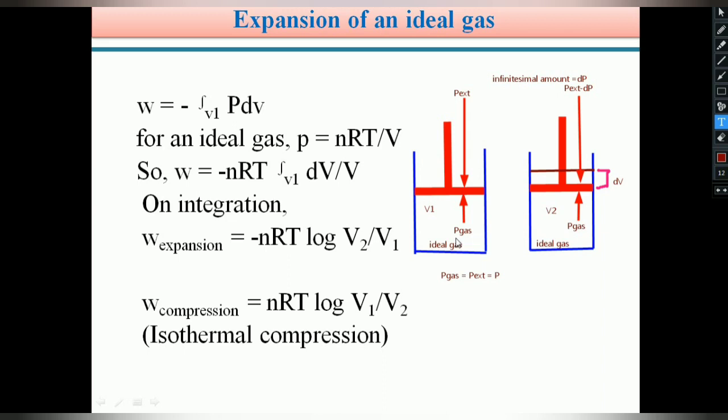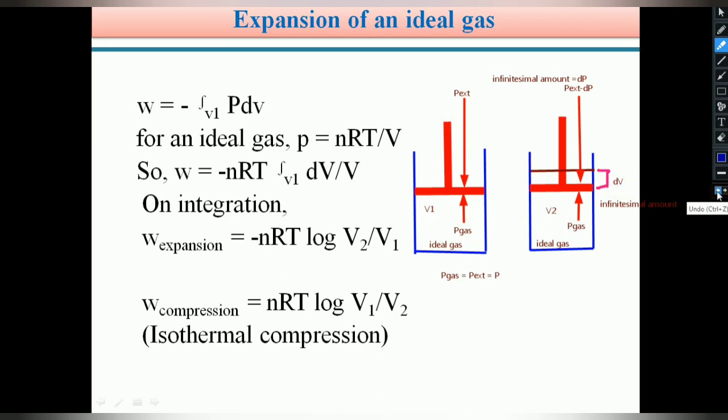As a result of expansion, an infinitesimal amount of volume is increased, let it be dV.